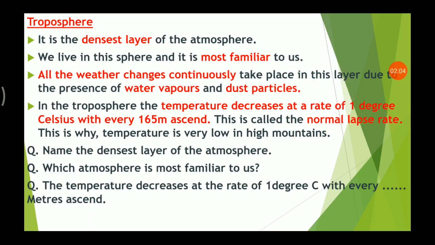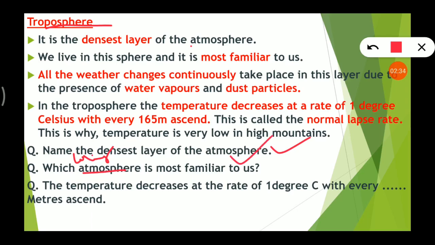Next we have questions that you have to attempt here. I hope everything is clear to you. First is, name the densest layer of the atmosphere. So it is troposphere. Which layer of the atmosphere is most familiar to us?